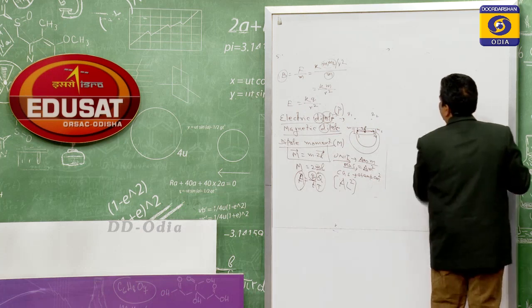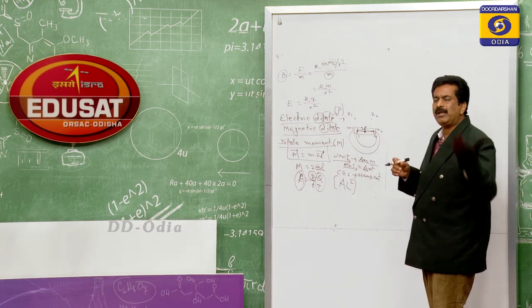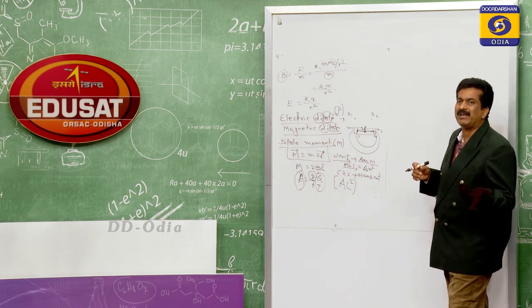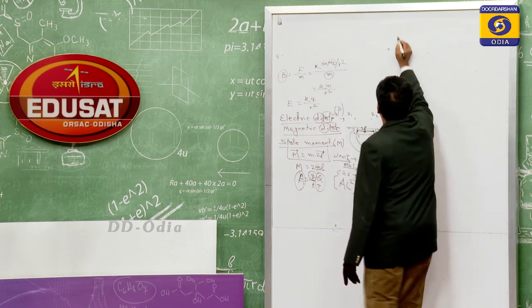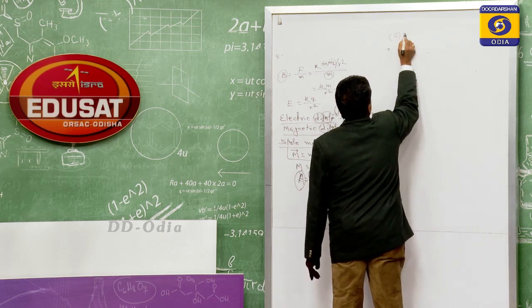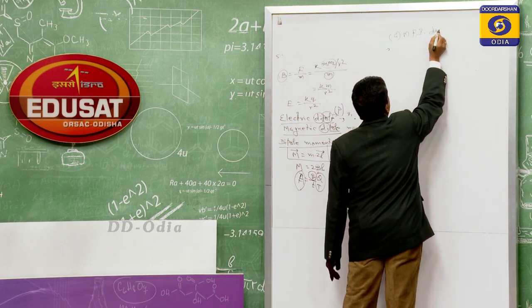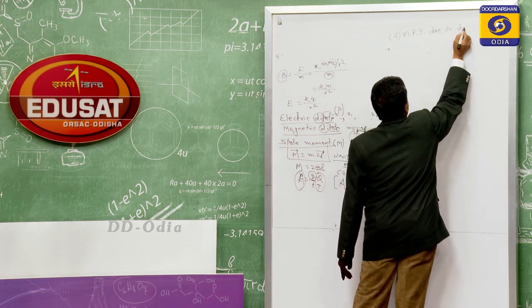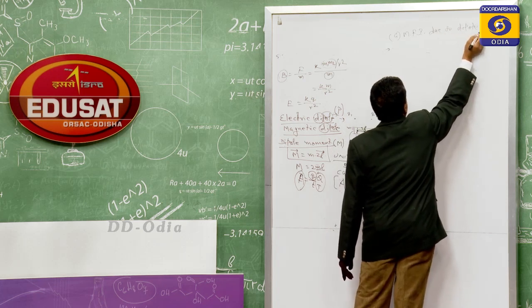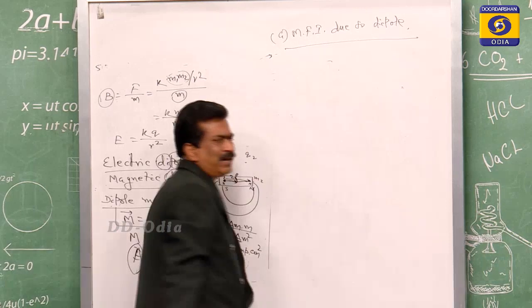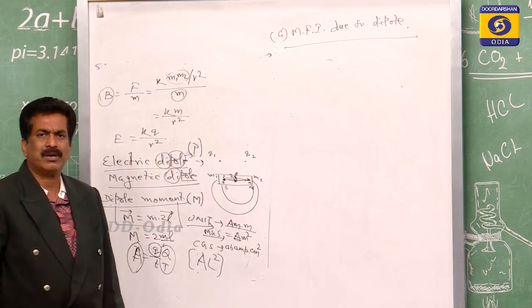Here also we will discuss the magnetic field at two different positions. The first is the magnetic field intensity due to a dipole.